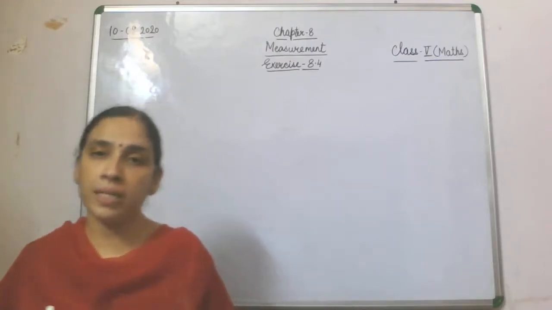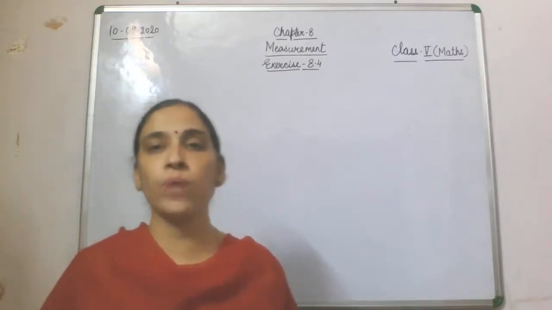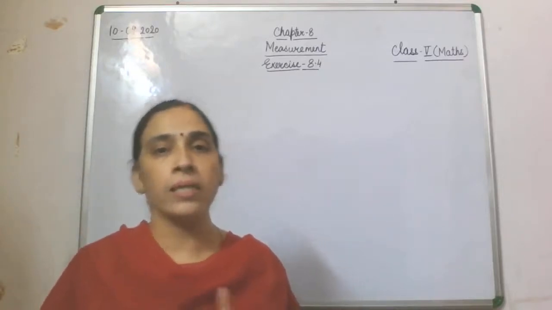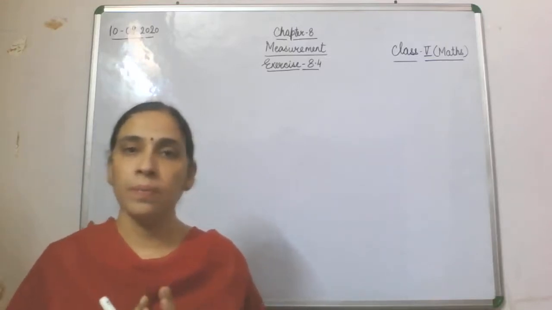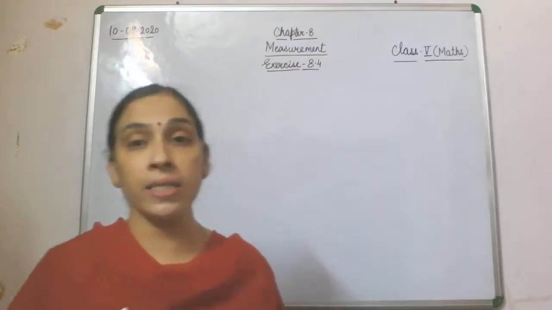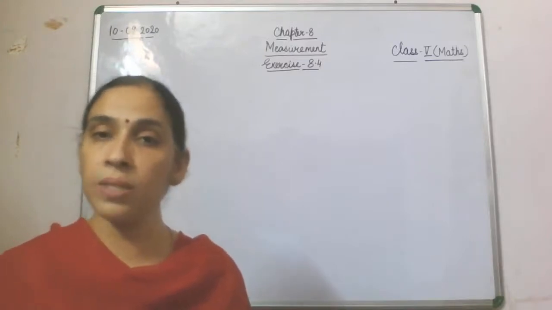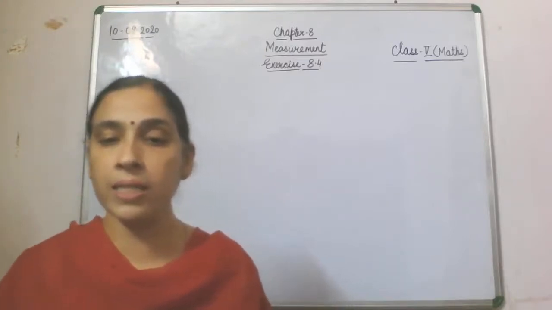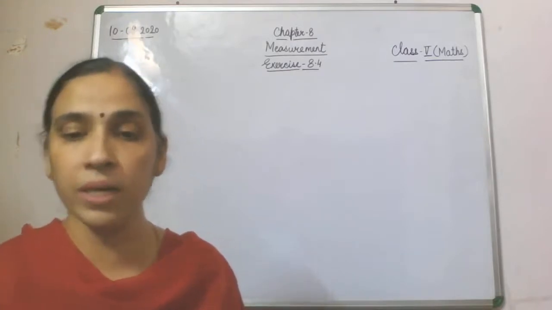See, yesterday I told you, whenever one is given and you have to find many, then you do multiplication. In question number 7 it is given that Rita cycles 8 kilometer 250 meter every day.